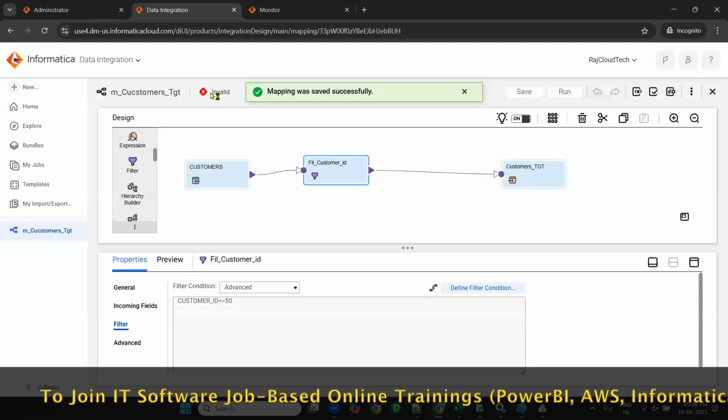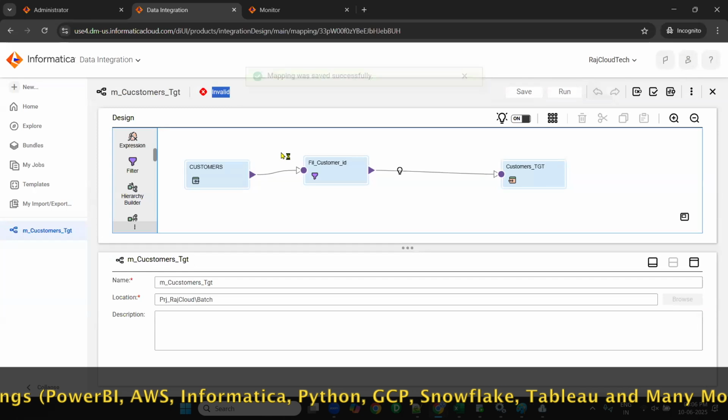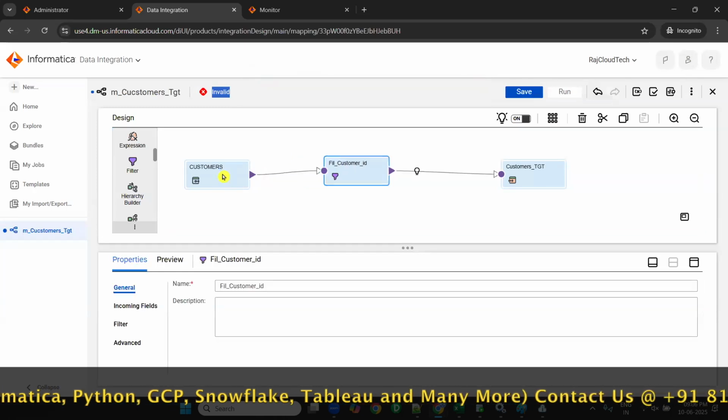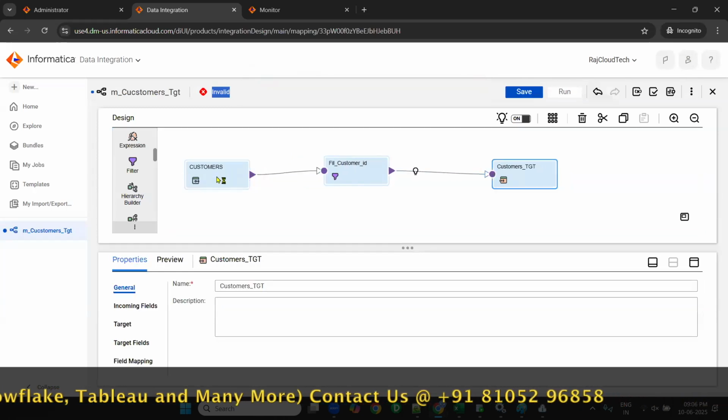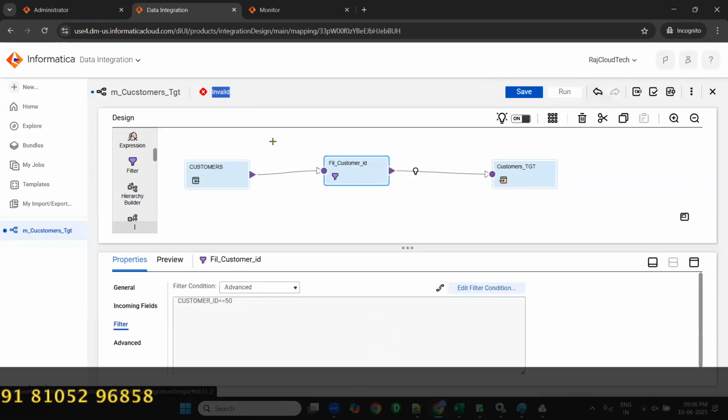Still, my mapping is invalid. This should go to valid. So why? I'll tell you. Everything is done. My source is done. Target configured. Then the filter transformation filter also given. Why is it invalid? I'll tell you.